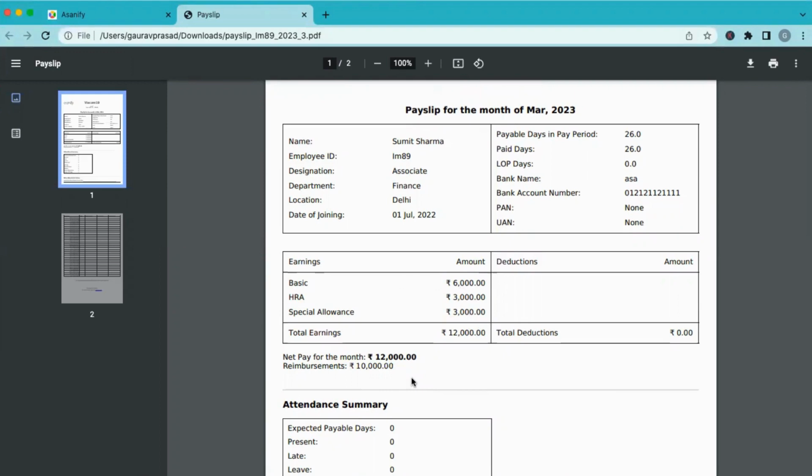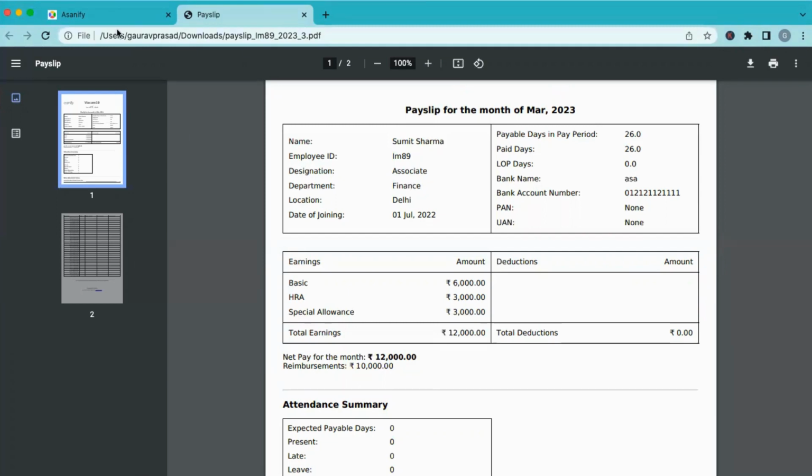Just one note: if you already have the Asanify virtual account, you can transfer the total amount at the end of the month to the employee. But there we will consider both net salary plus reimbursements in order to identify how much money is to be paid out to this employee. So the employee will get the total amount, just that it will be given maybe in two separate transactions, so that for your own accounting purposes and reconciliation purposes, it will become clear.